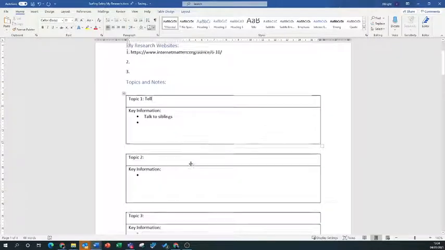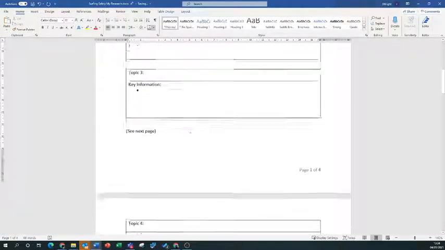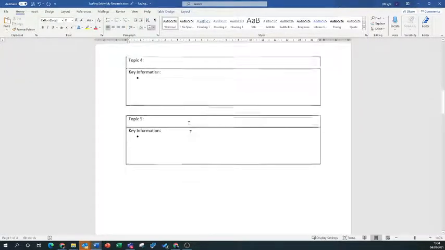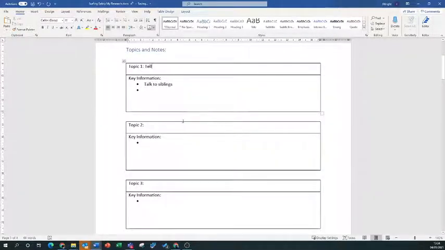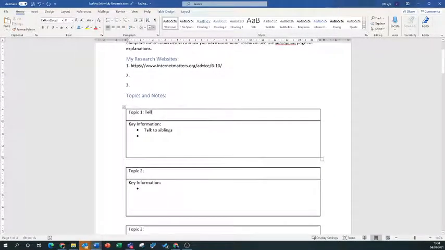Keep looking around. I would suggest a maximum of 5 topic areas, and you want 4 or 5 bits of information in each. And if you just fill this part in, that's basically the research. Which websites you get the information from, and talking to siblings.